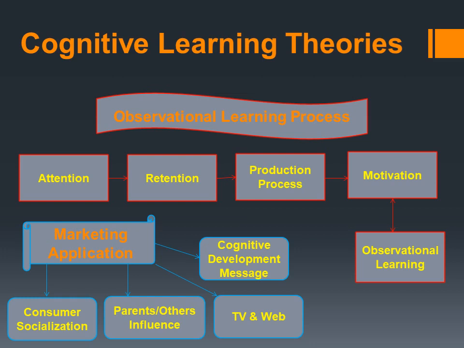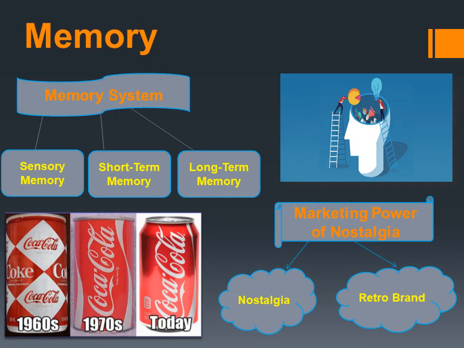In my next slide I will describe the memory part. In this slide I will describe the memory part of the chapter, what I have learned. At first I will highlight the memory system. Here you can see three memory systems: sensory memory, short-term memory, and of course long-term memory.